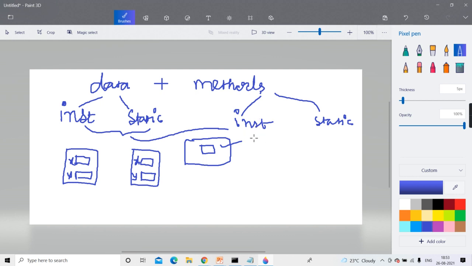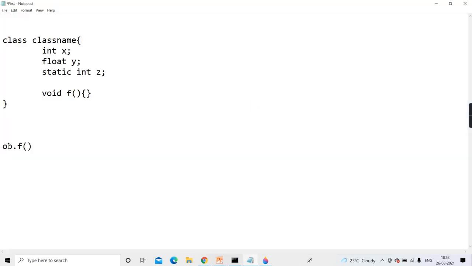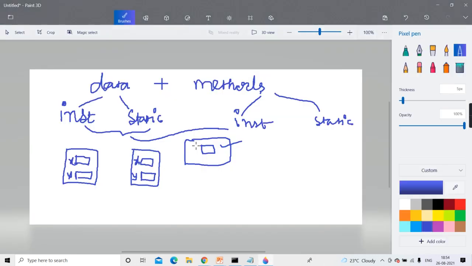Because to call that instance method, we have to first create what? An object and then only call it. So when the object is created and then we are calling, obviously what is existing? That object data. So it can access it. And when you're calling that instance method, what has already come into existence? The static data. Does static data come into existence at the time of code loading only, irrespective of whether you create an object or you don't create?